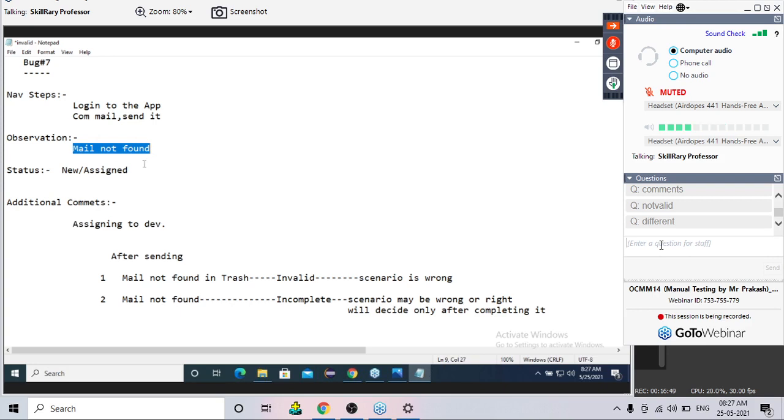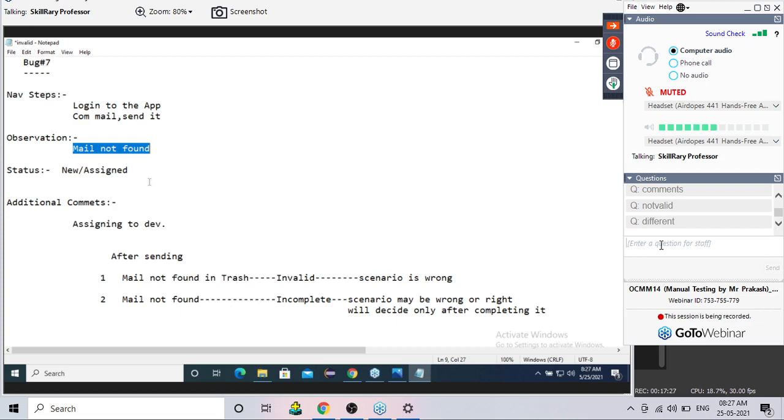So now what does he do? He cannot change this to invalid. This observation, mainly this observation, I'll tell you, he cannot change it to invalid. Tell me why he cannot change it to invalid. Because it may be right. Forget about it, it's not complete. Everyone knows that it is not complete. But boss, this scenario may be right. Testing is saying that mail is not found. Probably it may happen that the mail is not able to be found.